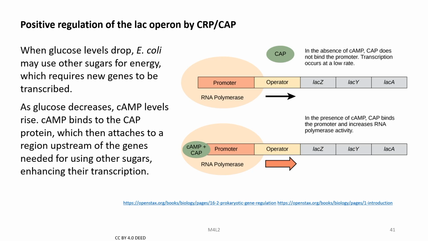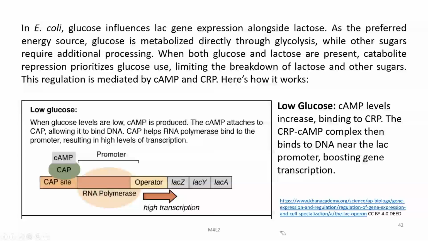Positive regulation of the LAC operon when glucose levels drop. E. coli may use other sugars for energy, which requires new genes to be transcribed. As glucose decreases, cAMP levels rise. cAMP binds to the CAP protein, which then attaches to a region upstream of the genes needed for using other sugars, enhancing their transcription.